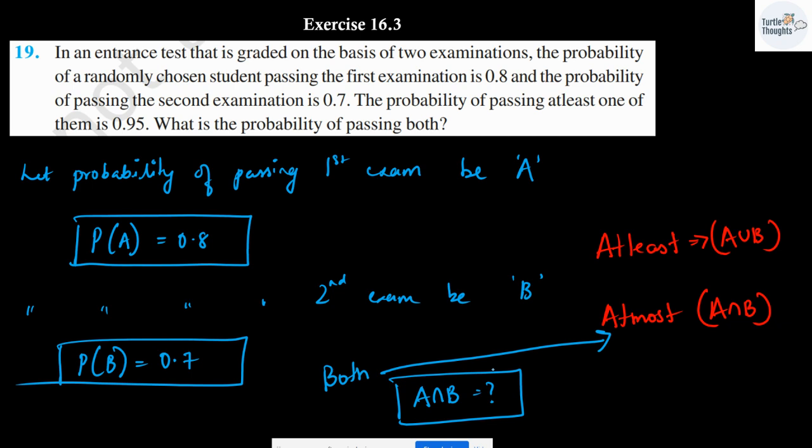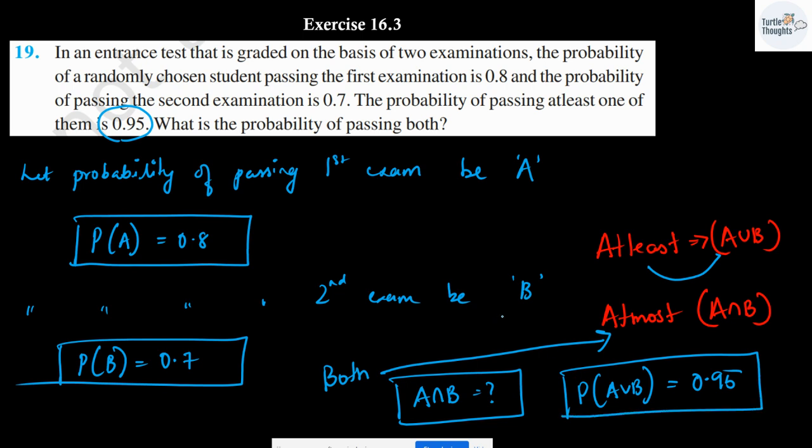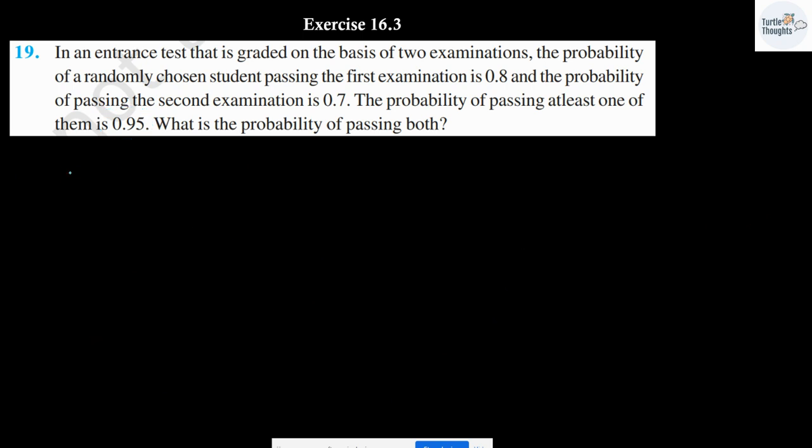Is it clear? A union B is already given, that is 0.95. At least one of them. At least means A union B, it is 0.95. Substitute everything in the formula, you will be getting the answer.